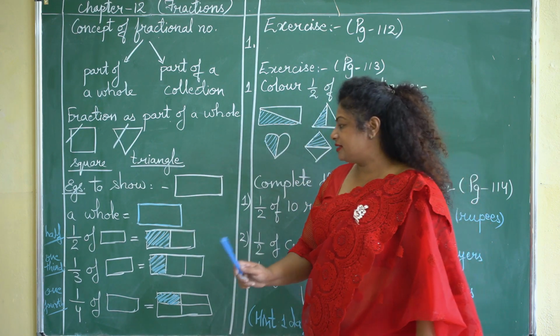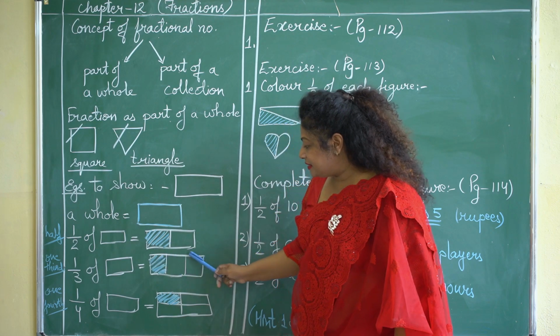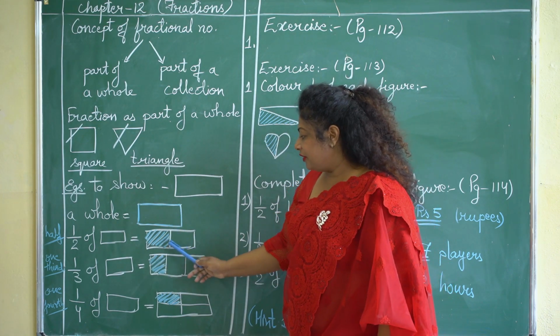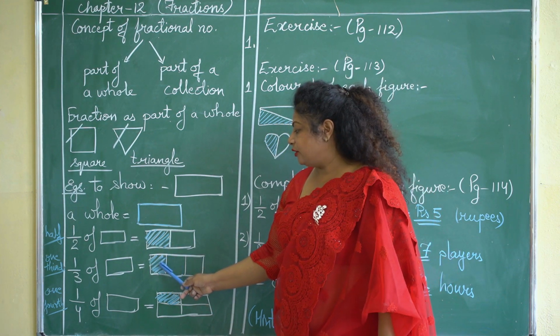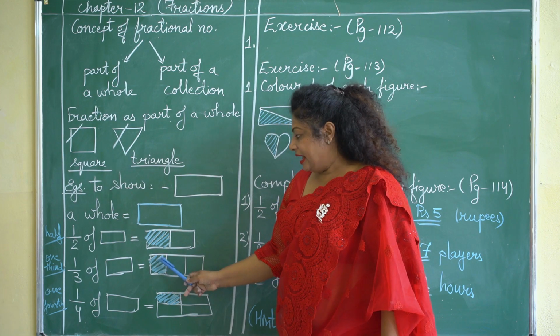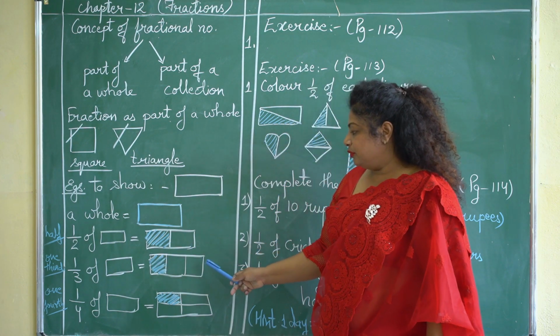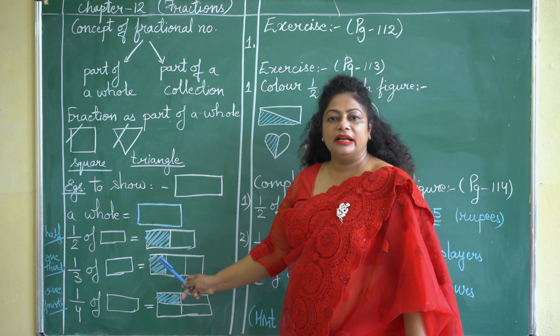In order to understand 1/3 of this rectangle, I have divided this rectangle into three equal parts. And out of three equal parts, I have shaded the first part of the rectangle. And this part I have shaded with the help of blue color. And this blue color shows that it is the 1/3 of this whole rectangle.